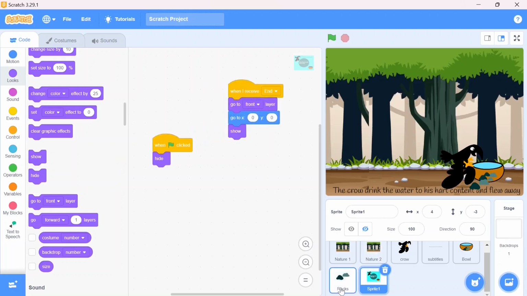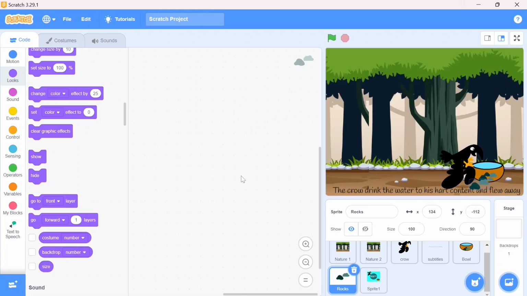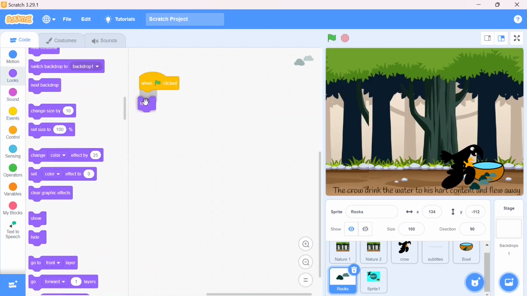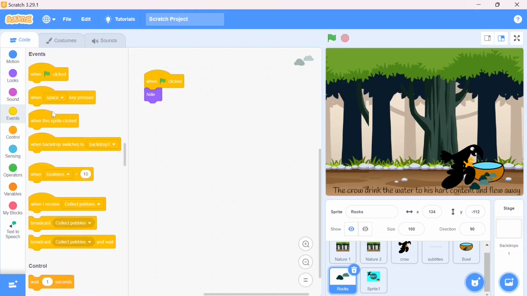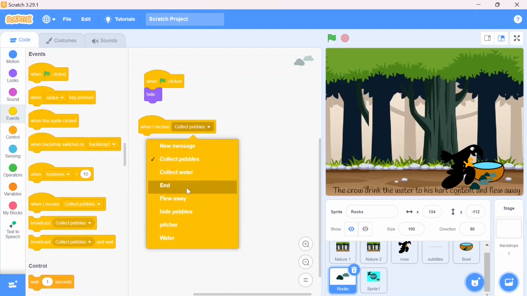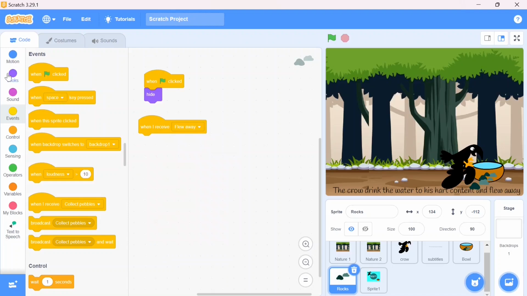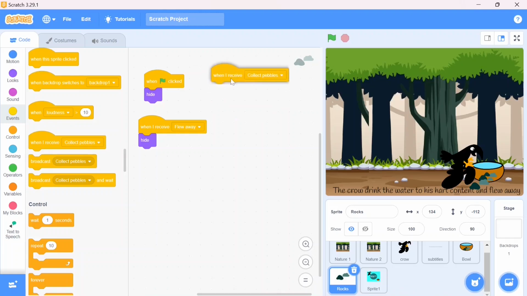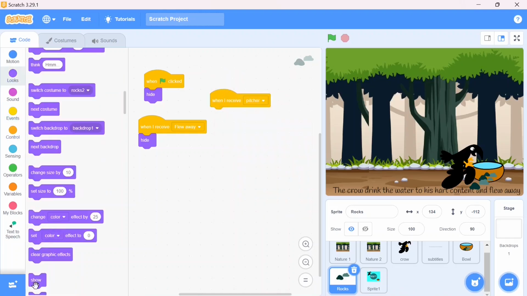And the other thing I want: you can see the rock is showing during the story. I need to do some coding for rocks as well. First, when flag clicked, they should hide, and when they receive flew away, they should also hide. Same thing, I'm going to take hide, and when it receives picture, they should show. Here I will take show,